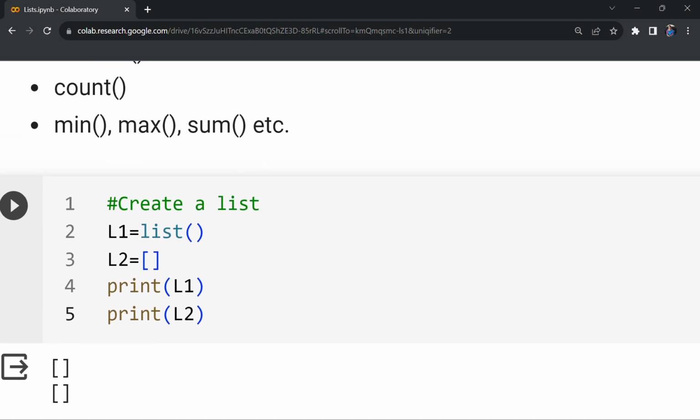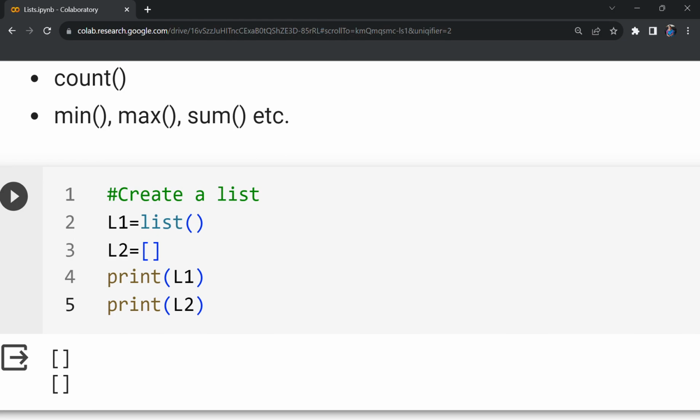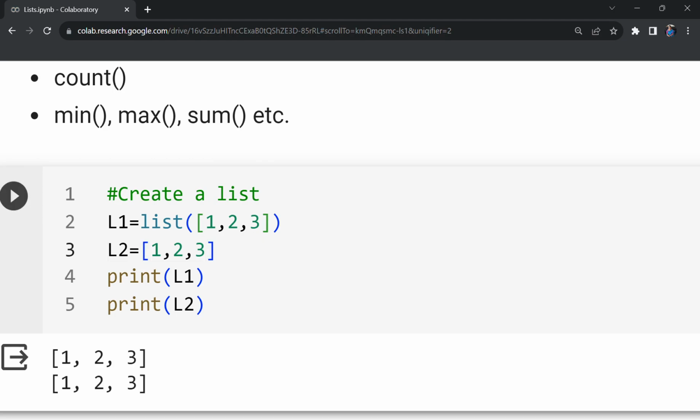Suppose I would like to initialize the list with some elements. Let me do like this: 1, 2, 3. This will make a list and this will also make a list. Let me print this one. The elements are like this. So these are the two ways to create a list.